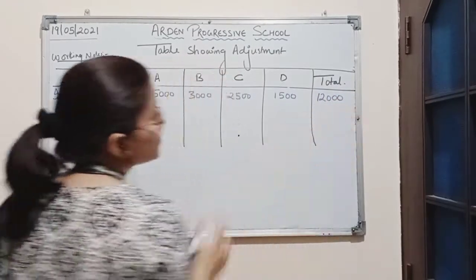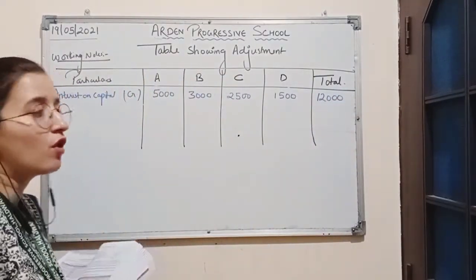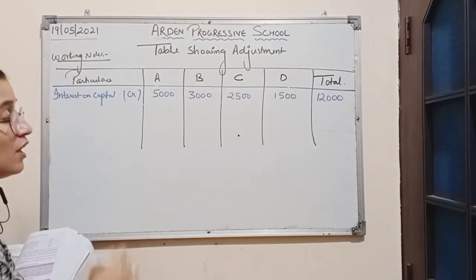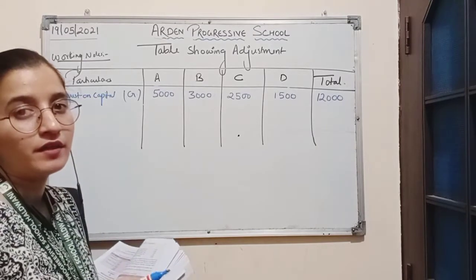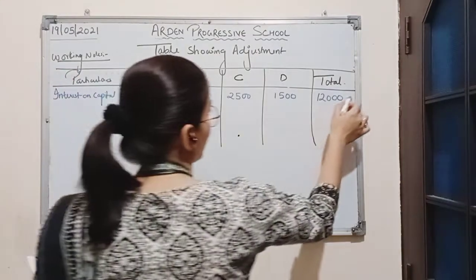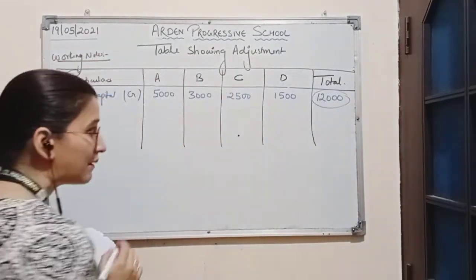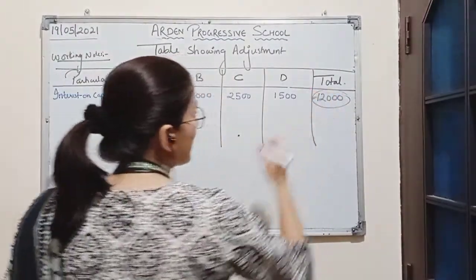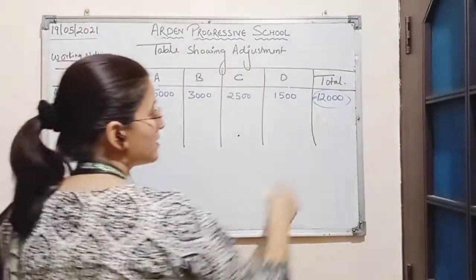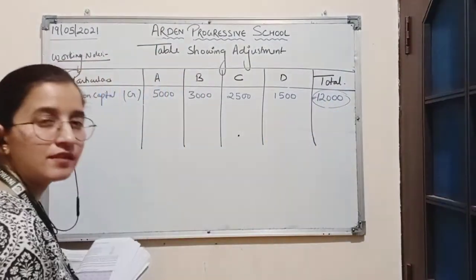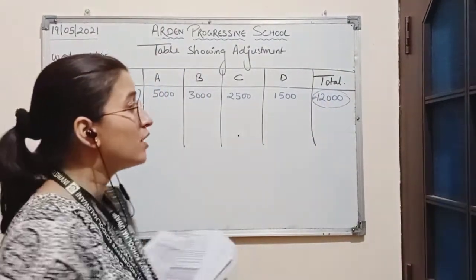So here 12,000 is the total interest on capital which is to be paid to the partners, but the firm has not recorded this amount. That means as 12,000 is the income for the partners, this amount will be considered a loss for the firm.